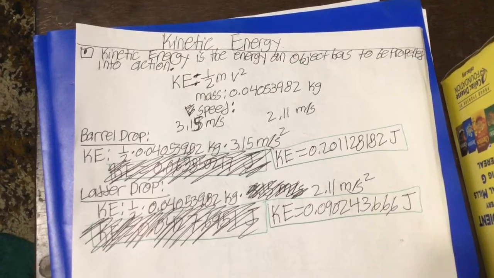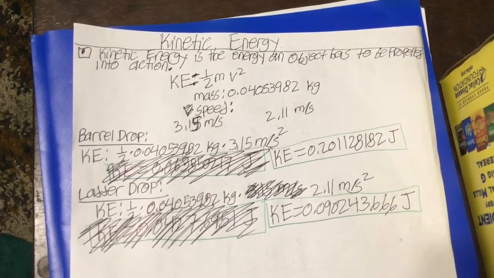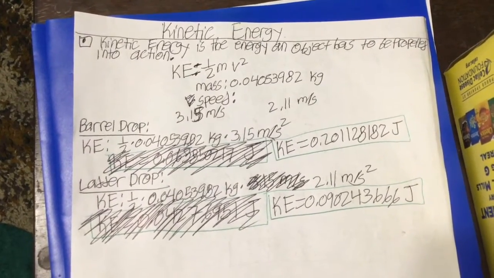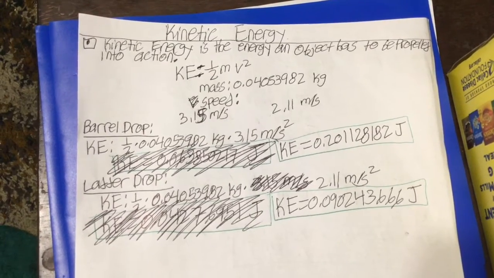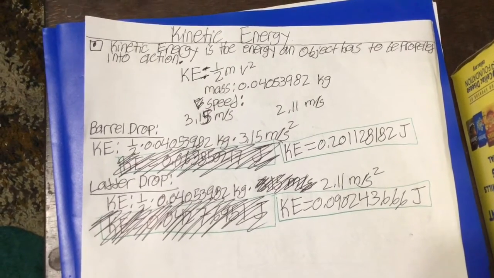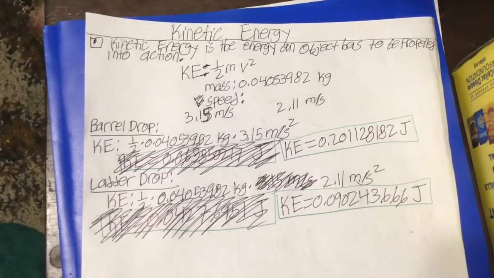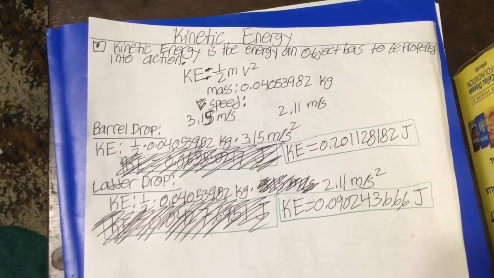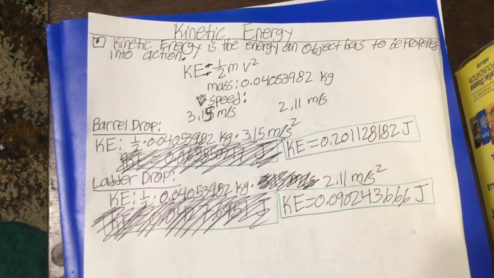When the cassette tape was dropped from the barrel and the ladder, it had kinetic energy. Kinetic energy is the energy an object has to be propelled into action. The formula for kinetic energy is 1 divided by 2 times mass times speed squared. The mass of this cassette tape during the droppings was